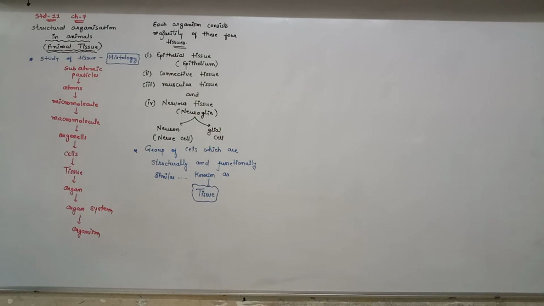The group of cells which are structurally and functionally similar is known as tissue. You may be surprised to know that all complex animals consist of only four basic types of tissue. These tissues are organized in specific proportion and pattern to form organs like stomach, lung, heart and kidney.